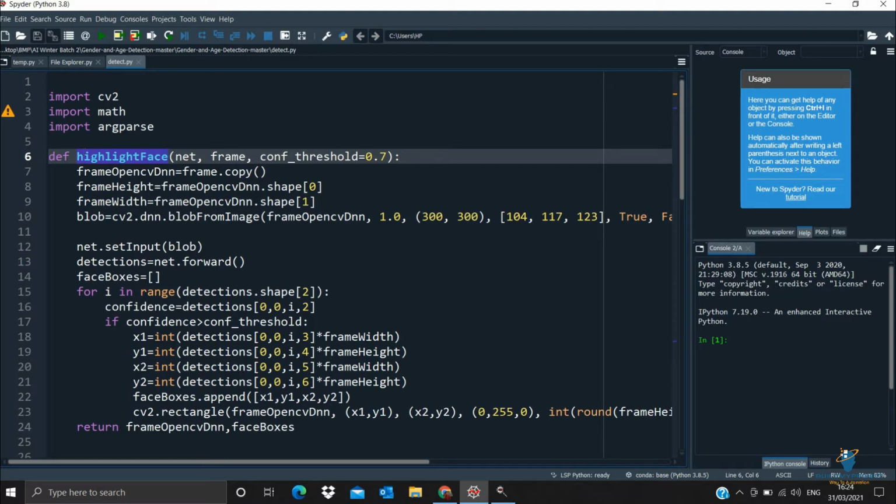A threshold basically acts as a percentage or a point. If anything is above that particular point, then the accuracy of the program which we have made is perfect.